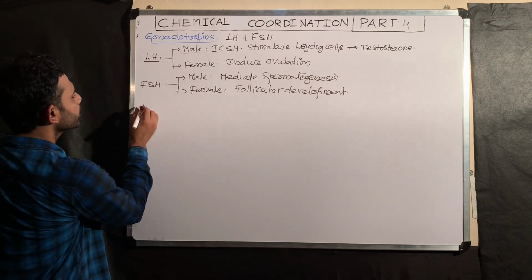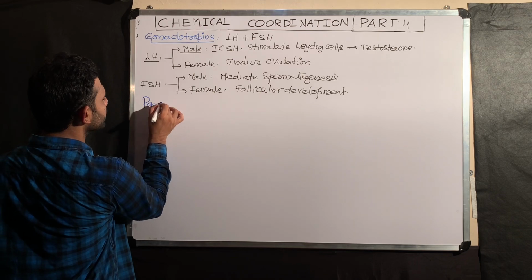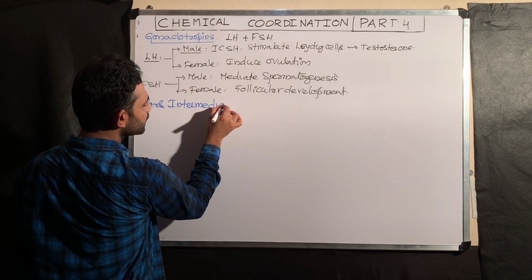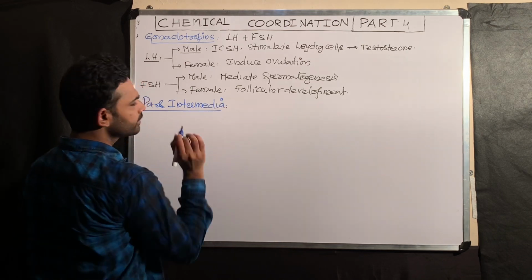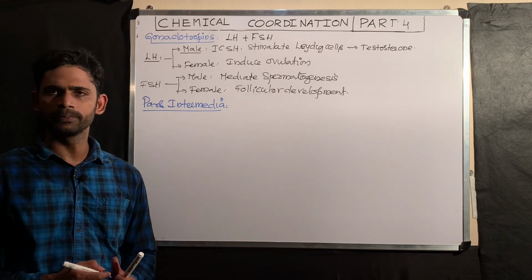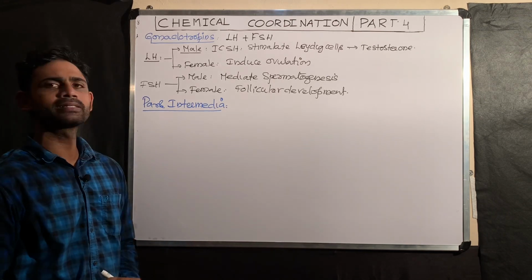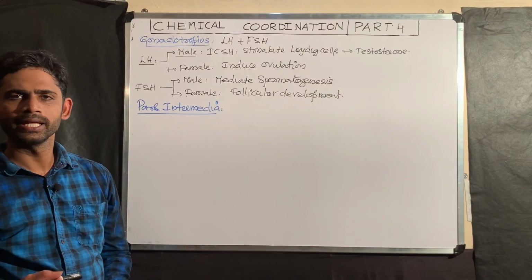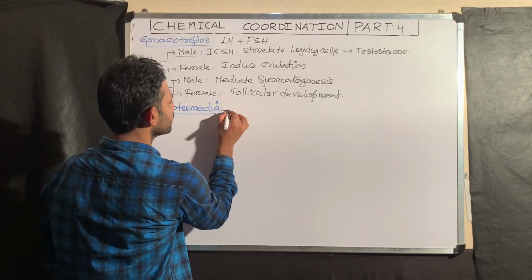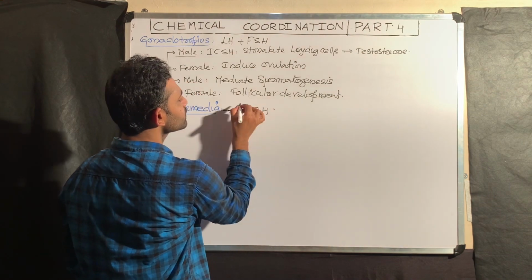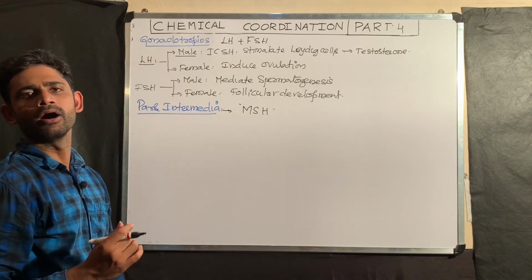Next, I am going to tell about the pars intermedia. As we know, the pars distalis is commonly called the anterior pituitary gland. The second part of the pituitary gland is the pars intermedia. This pars intermedia releases one important hormone, that is MSH, melanocyte stimulating hormone.